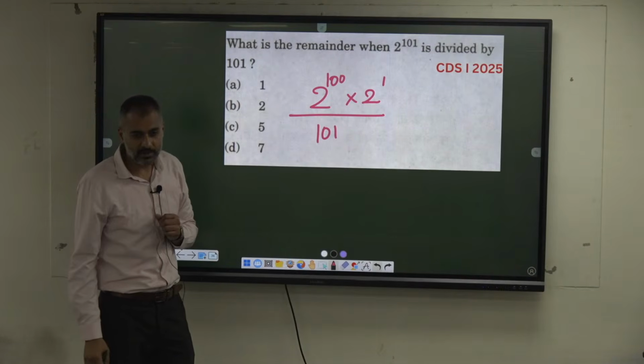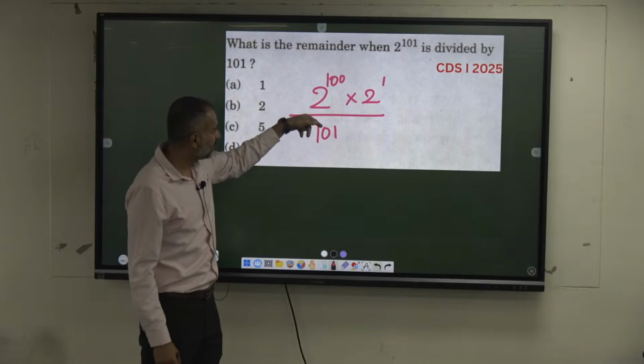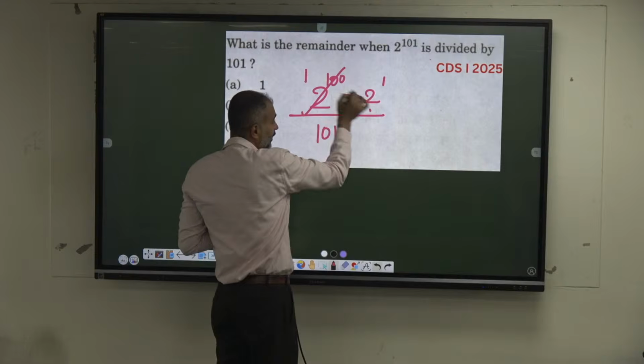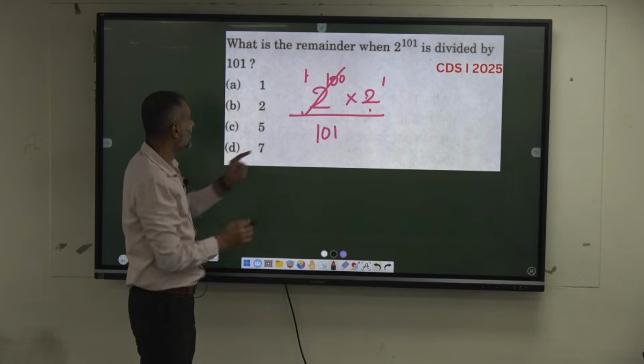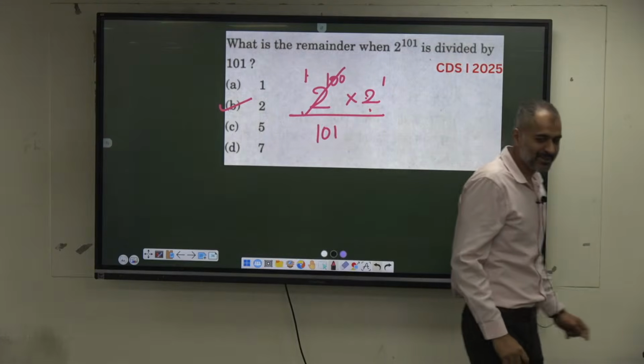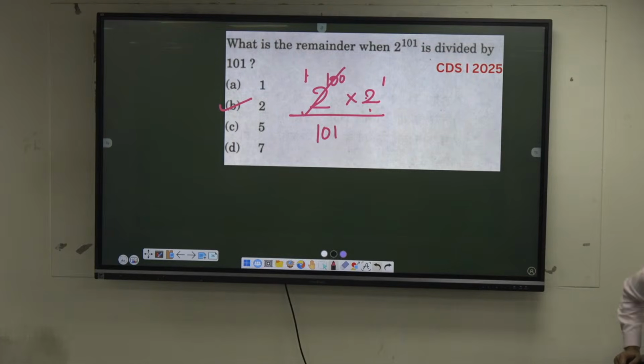It's Fermat, so the remainder is 1 in this case. And 1 into 2 is 2, when you divide by 101, what is the remainder? Do not blindly apply. Yes, there will be variations every year. Similar kind of questions, with small variations, obviously.